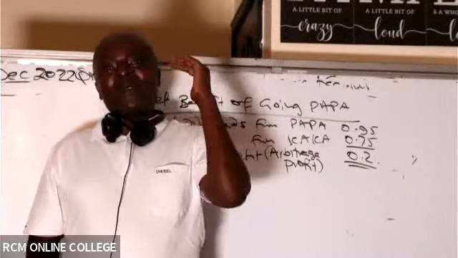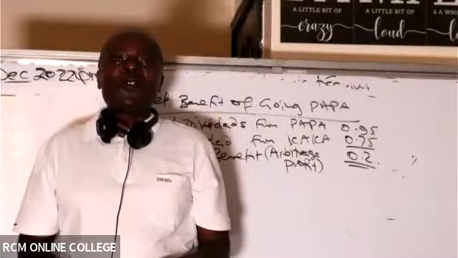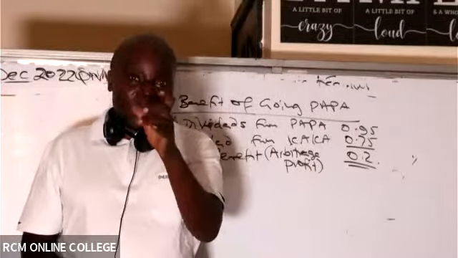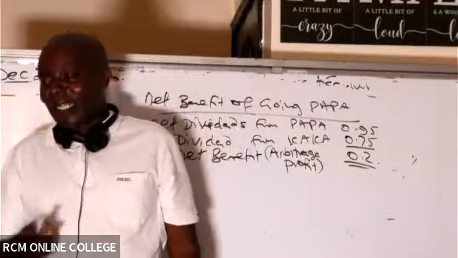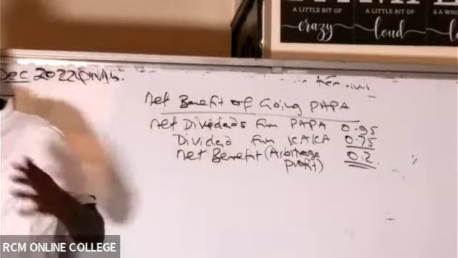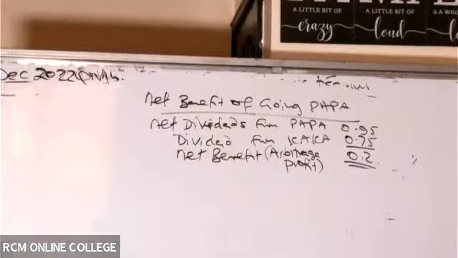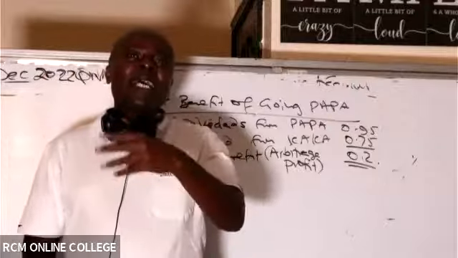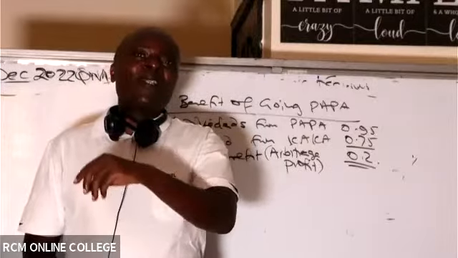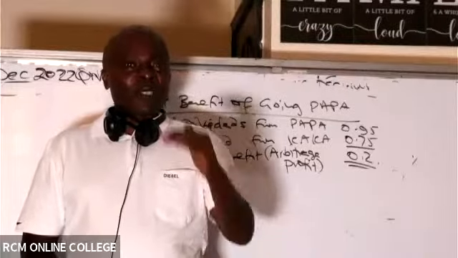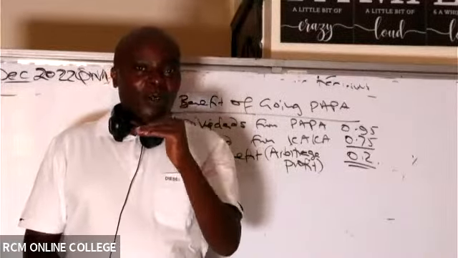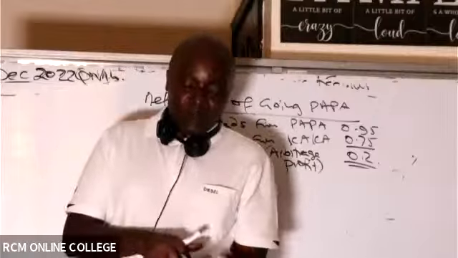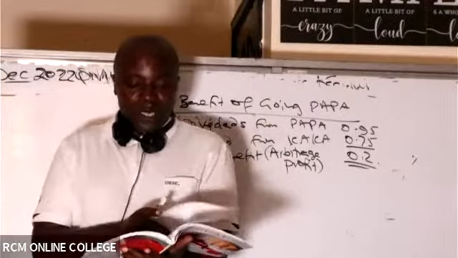So do you think, ladies and gentlemen, that this is a challenge I can leave for you now? You go and look at this concept very well later. At least you have some high-level understanding. You don't have to get everything. Trust you me, in Kenya, on arbitrage profit, most candidates will get 0. But if you have some idea of that methodology, you'll be able to get so many marks without knowing what you're doing.